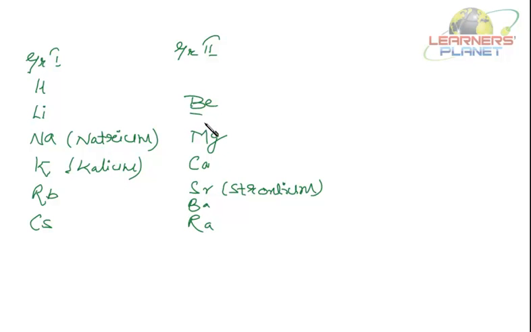The first letter of the name is capitalized and followed by a lowercase letter. Likewise, if I go to group 3 elements, there is boron, B, aluminium, Al, gallium, Ga, indium, In, and thallium. So this lithium is in the second period. So these are the elements.